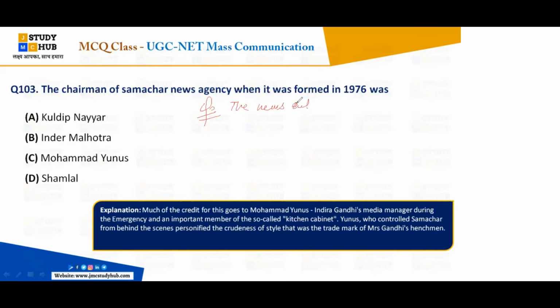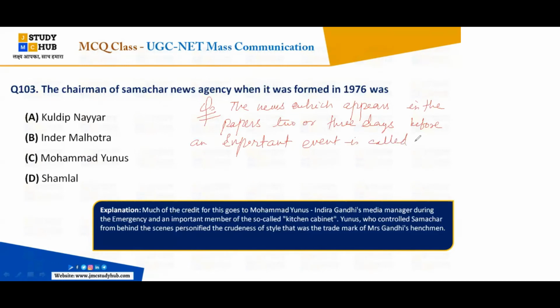The news which appears in the papers 2 or 3 days before an important event, it is called what? Tell me quickly. Great answer, very good. Who said? Manju.